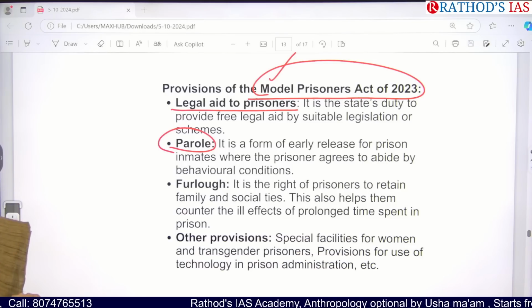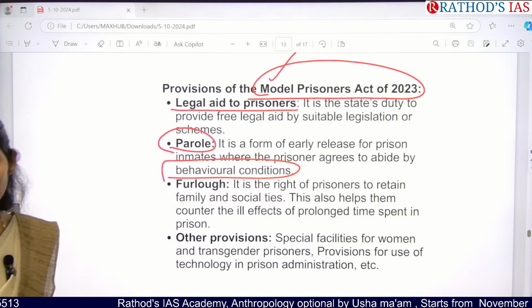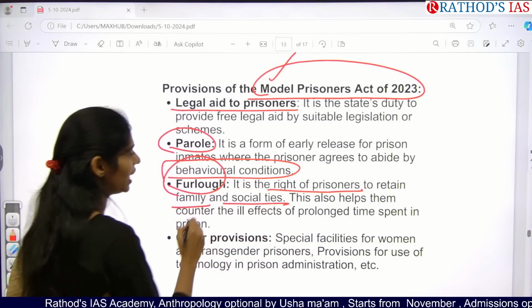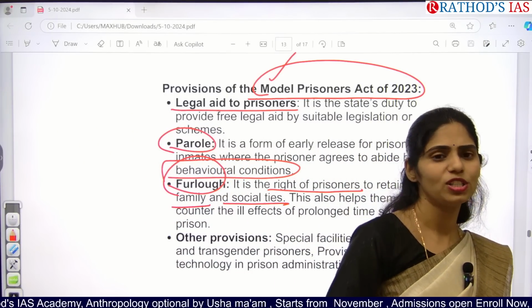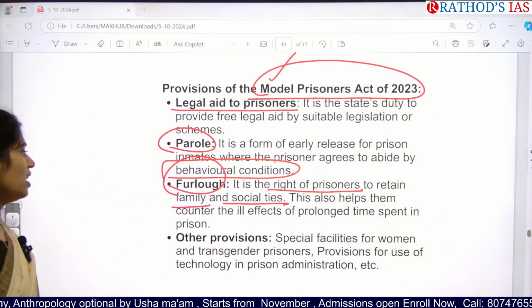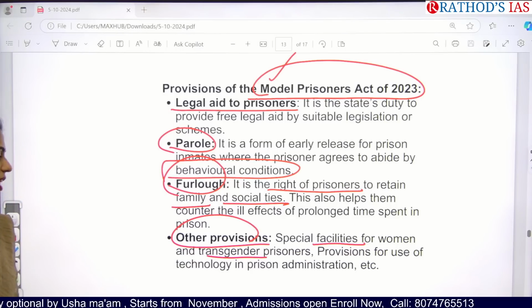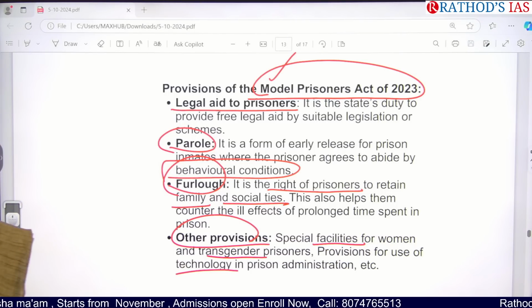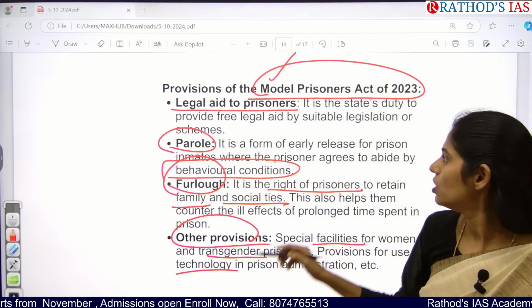They need to accept some terms and conditions, like abiding by behavioral conditions, so it is based on their behavior. And this one is furlough. It is a right of prisoners to retain family and social ties. For example, if the prisoners want to meet their family members, the family members will go to the jail and meet them, and that is furlough. Next, there are some special facilities for women and transgender prisoners, and there is also a provision for the use of technology in prison administration, not by the prisoners but by the administrators, for the proper maintenance of prisons. So these are the provisions.